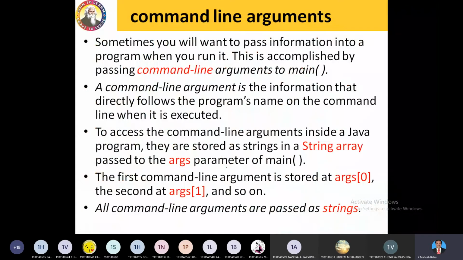So the next topic is, how many of you know command line arguments? Can anyone explain now? You may please unmute and explain, or you may take the class and explain command line arguments to your friends. How many of you know this? If you know, please respond as yes. If you don't know this, say no.